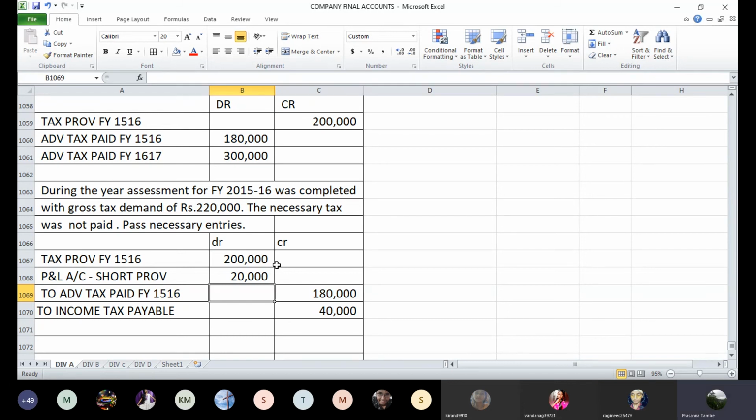And it says income tax was still payable, it has not been paid. So this 40,000 rupees will remain a short-term liability for tax payment. It will still be outstanding in the balance sheet. Have you understood this? Yes, sir. Okay.